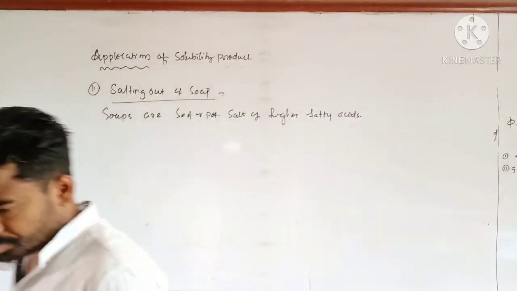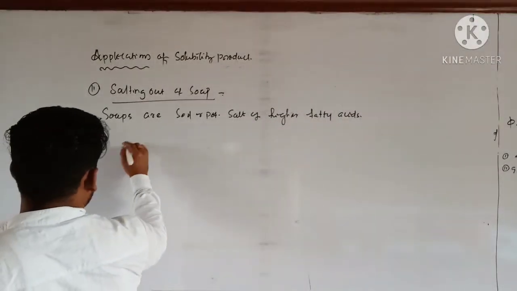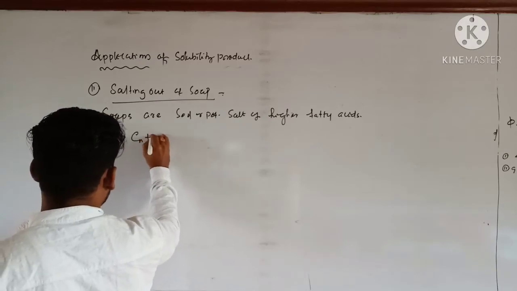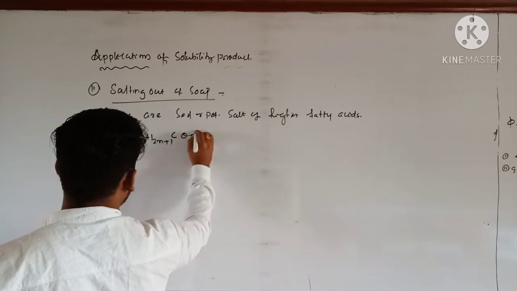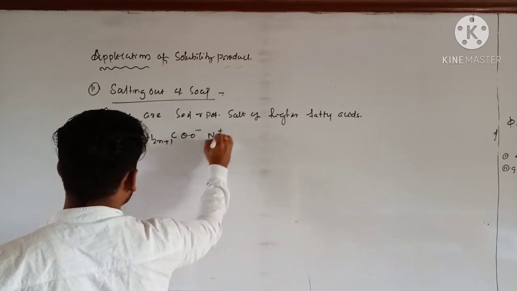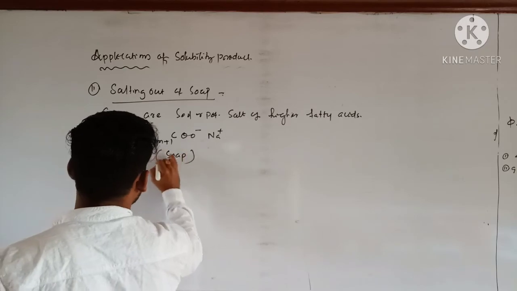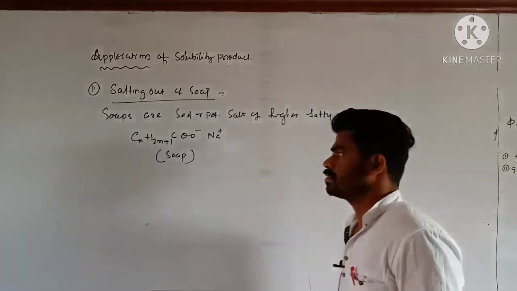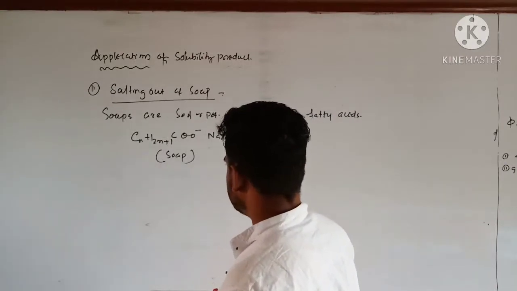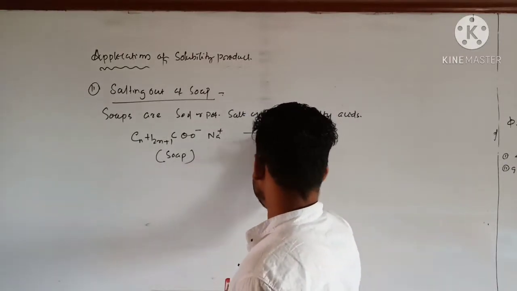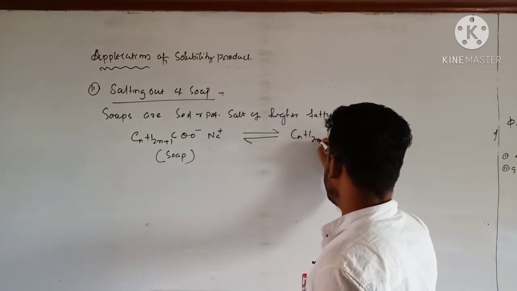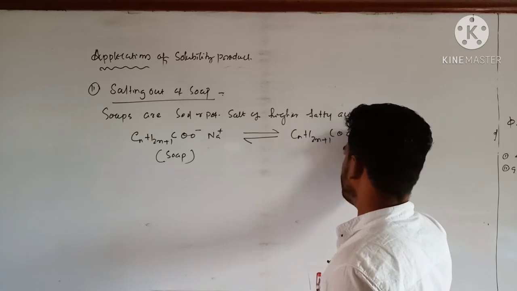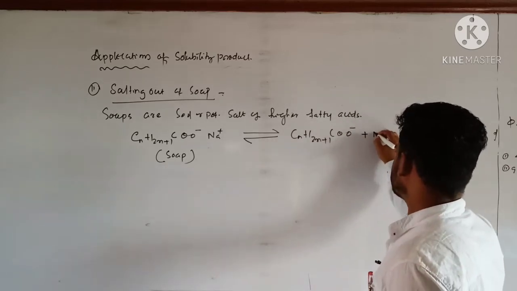Is that clear? So these are nothing but CnH2n+1COO-Na+. This is your soap. Clear? And whenever this soap splits, it gives CnH2n+1COO- plus Na+.